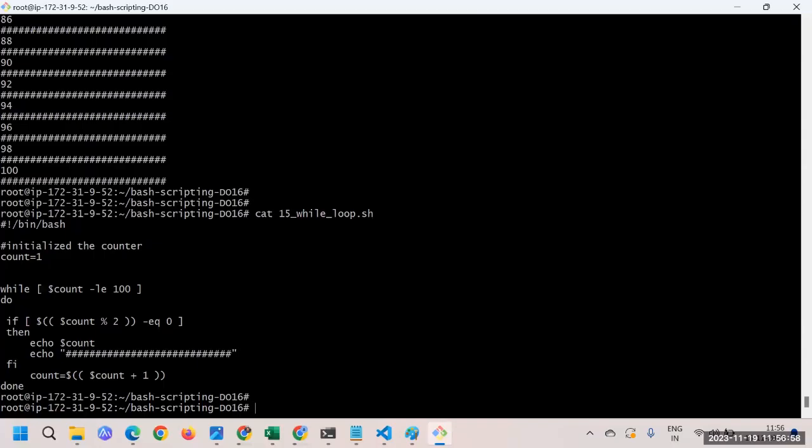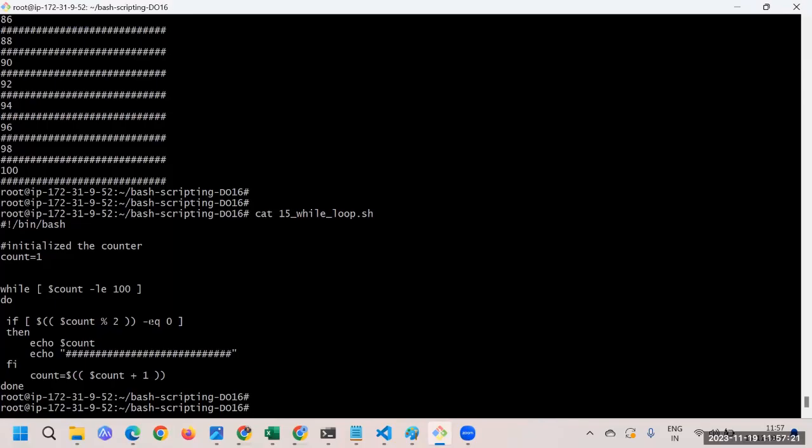Now can anyone tell me, let's say we have to print an odd number. In that case, what change exactly do we have to make here? Just think about it. Not equal to 0. Not equal to 0 means remainder not equal to 0. Yes, correct. You're close, but just think about it.